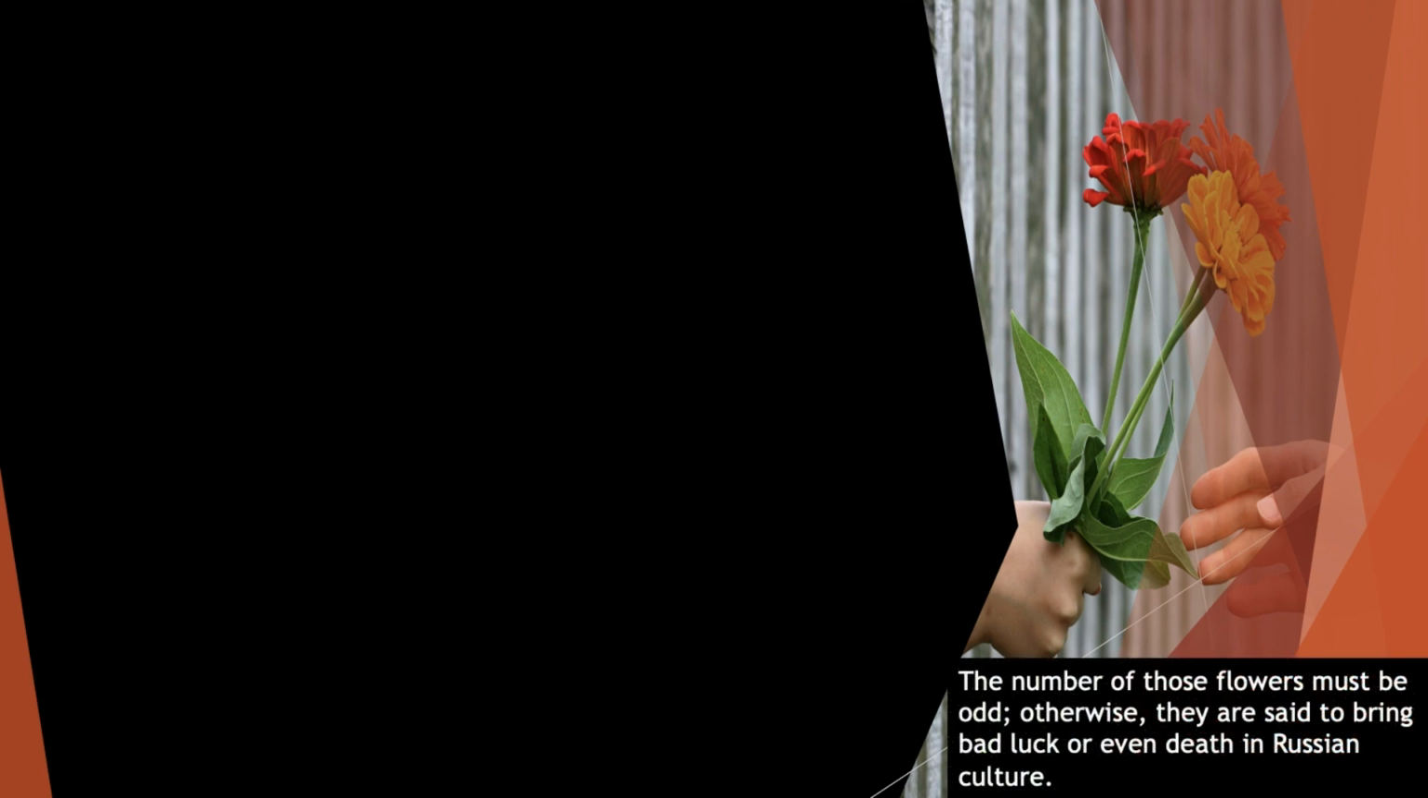In this first exercise, we'll see some examples from Russia. If you're in Russia and giving flowers to a friend or somebody, you should be very careful because the number of flowers must be odd. How many flowers are there? 1, 2, 3. So the number is odd. Okay. Otherwise, they are said to bring bad luck or even death in Russian culture. Let's see the examples now.